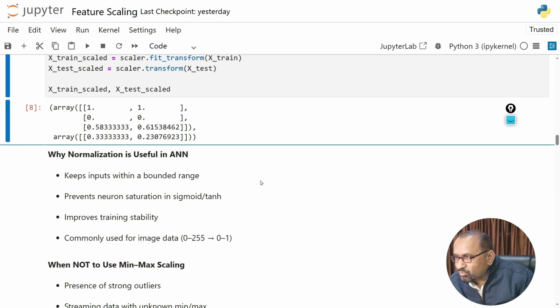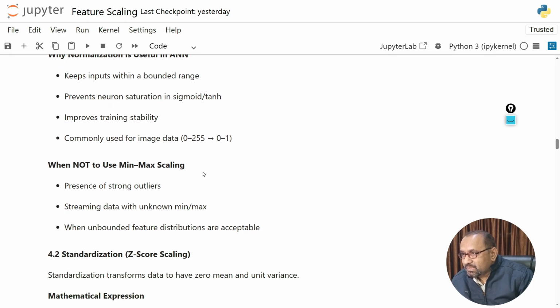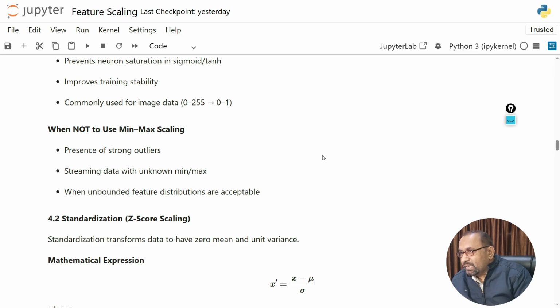Now the question arises, why is normalization useful in artificial neural networks? It keeps input within a bounded range. As you can see in the above example, the range is bounded between 0 to 1. It prevents neuron saturation in sigmoid or tanh activation functions, improves training stability, and is commonly used for image data, 0 to 255 to 0 to 1. When not to use min-max scaling: presence of strong outliers, streaming data with unknown minimum and maximum, and when unbounded feature distributions are acceptable.